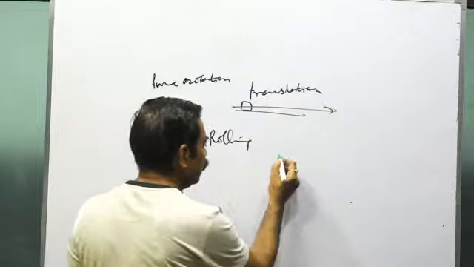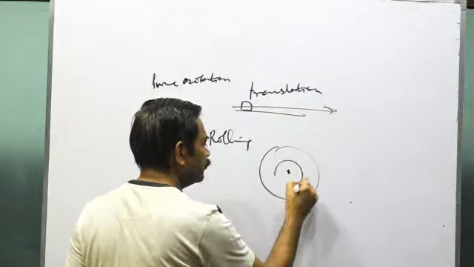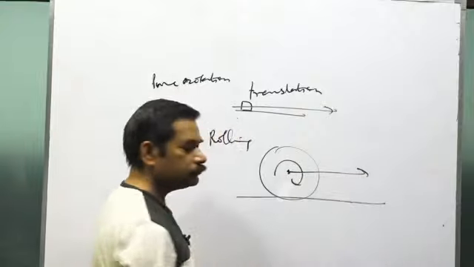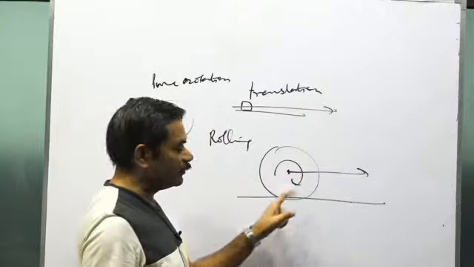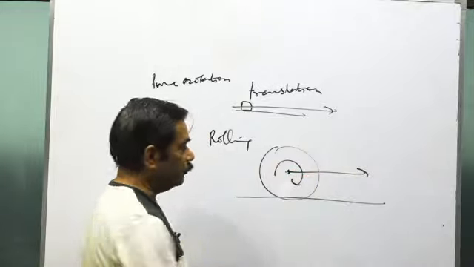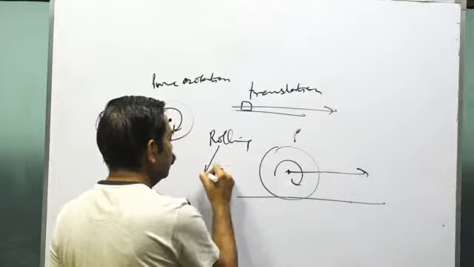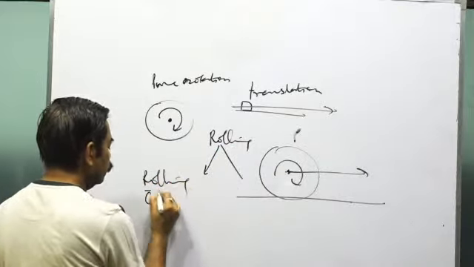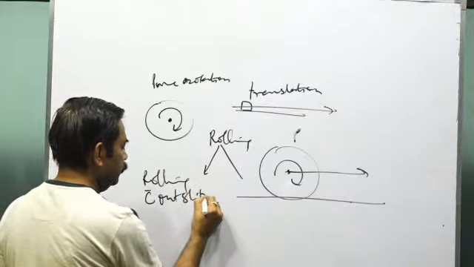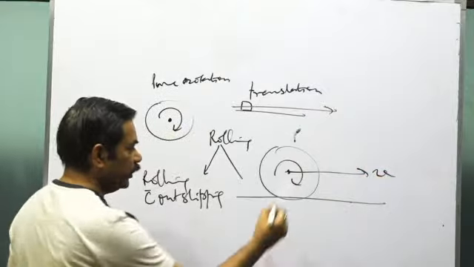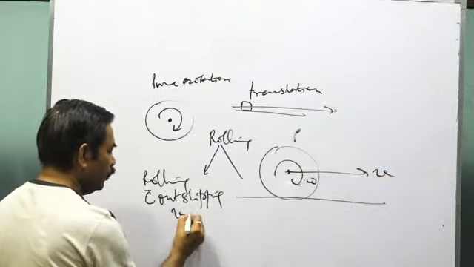Then what is rolling? Rolling is if a body rotates about some axis and the axis itself translates. That is rolling. And in rolling also, what is rolling without slipping? Rolling without slipping is, if the speed of the axis is v and the angular velocity is omega, then v equals omega r.